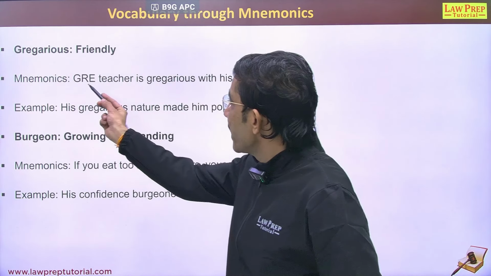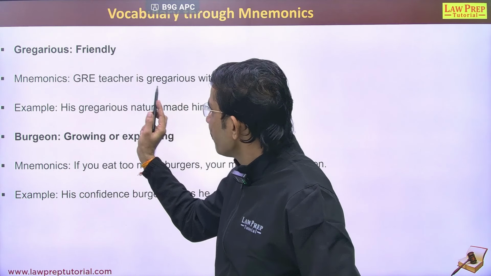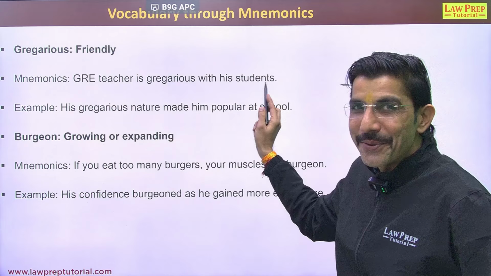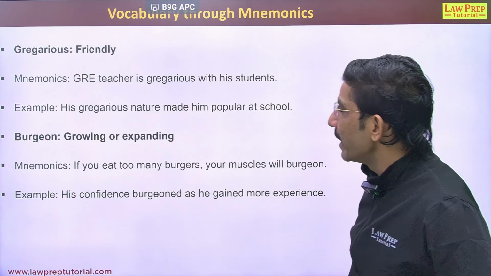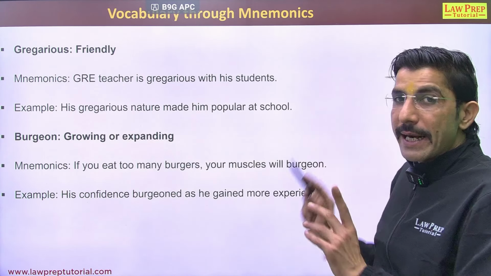Mnemonic would be GRE. GRE is an exam, a very common exam. So we can recall it: a GRE teacher is gregarious with his students, right? Gregarious is equal to friendly. His gregarious nature made him popular at school.